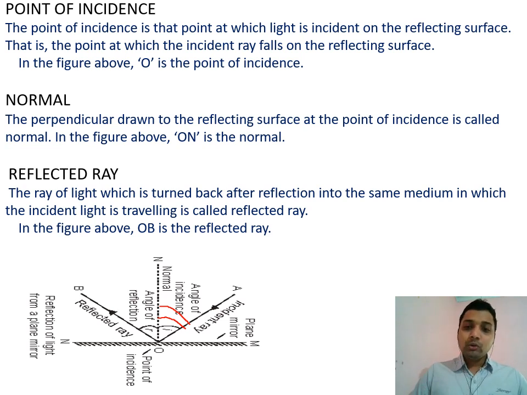So here we get one more angle. The angle between the reflected ray and the normal is called the angle of reflection. One is the angle between the normal and the incident ray, called the angle of incidence, angle AON here. Angle AON is the angle of incidence, whereas angle BON is the angle of reflection. So we get two angles: angle of incidence and angle of reflection.